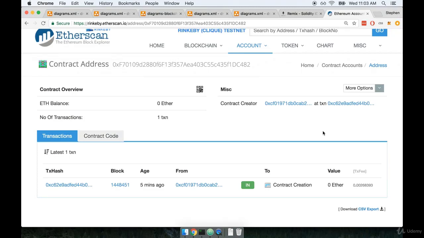Now at this point, like I said, in the ideal world, we would have some type of web application that we could use to interact with our contract. But before we go that far, there's one other way that we can interact with our contract as it has been deployed to Rinkeby right now. So let's continue in the next video, and I'm going to show you that tool that we can use to interact with our newly deployed contract. So quick break, and we'll tackle that in the next video.